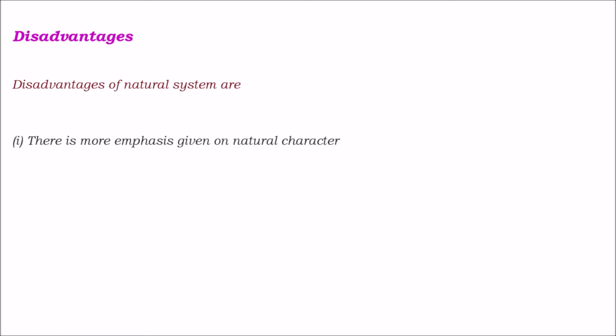Coming to the disadvantages. The disadvantages of natural system are, first, there is more emphasis given on natural character.